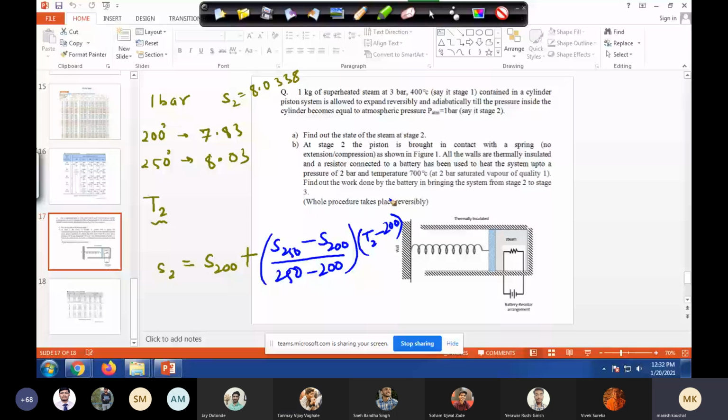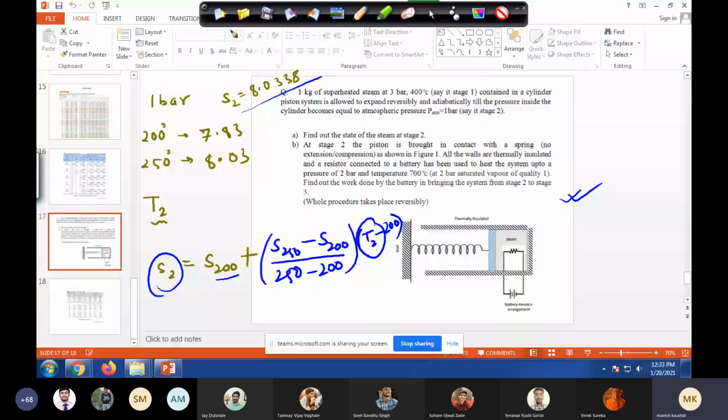Yeah. So we know S2 here. We know everything, S200 and all other values. Only unknown is T2. You can find out the T2. Anyway, so we solved a new problem. Now I'll solve it for 30 bar. So this is done. Many times you need to interpolate these tables. Fine. So now we'll redo this problem. You can extend this question for part B also. But since I will solve it for another problem where I will change the data, identically you can do part B for the current problem. Okay, so this is done.